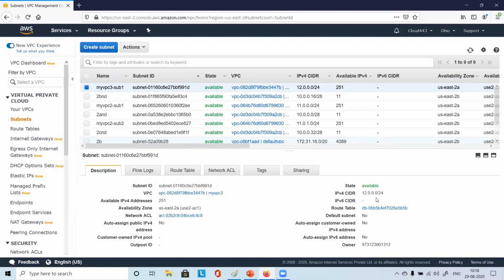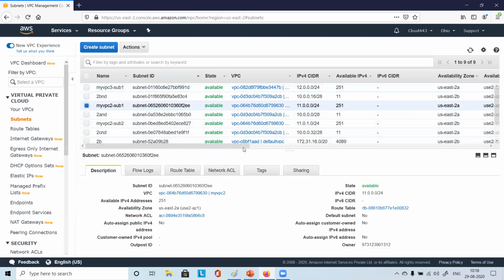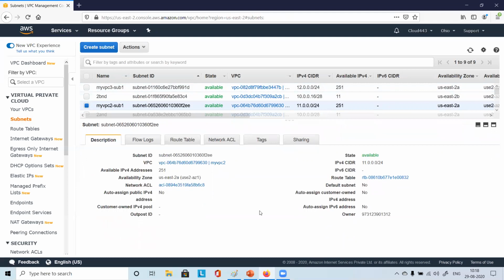Yes. Okay. Now you just see within that subnet, you just select whichever first subnet you had created, my VPC 2 sub 1, something like that. What all things can you see here?